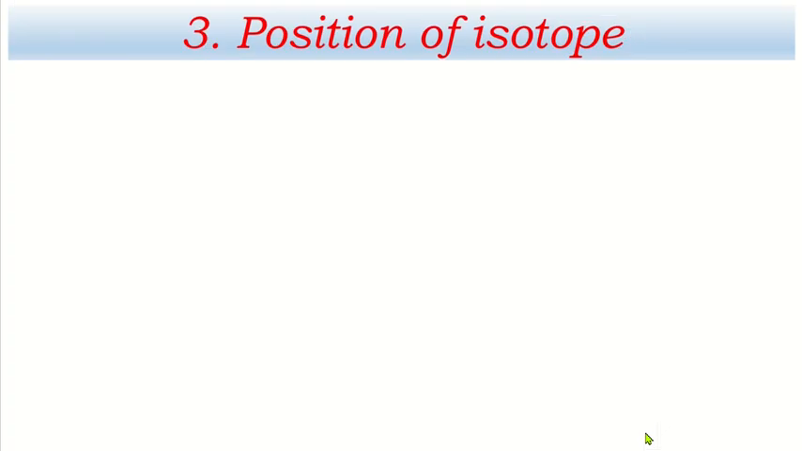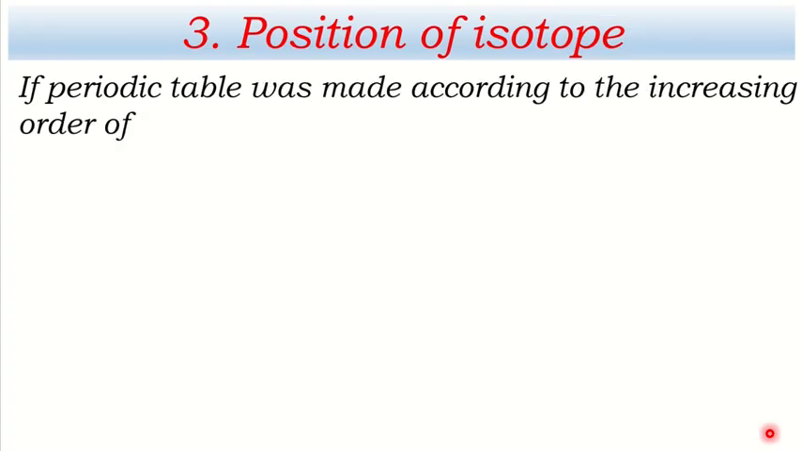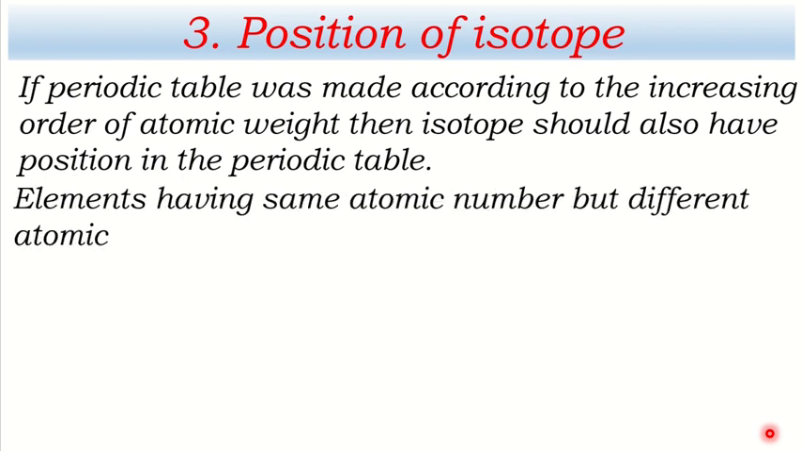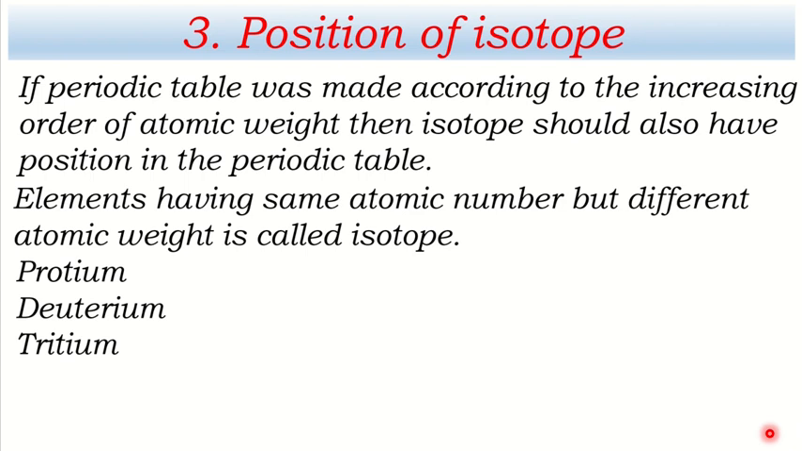Okay, now next. If periodic table was made according to the increasing order of atomic weight, then isotopes should also have position in the periodic table. Do you know what is isotope? Elements having same atomic number but different atomic weight is called isotope. Just for example, hydrogen has got 3 different isotopes: protium, deuterium, tritium. All of them have same atomic number, that is 1.